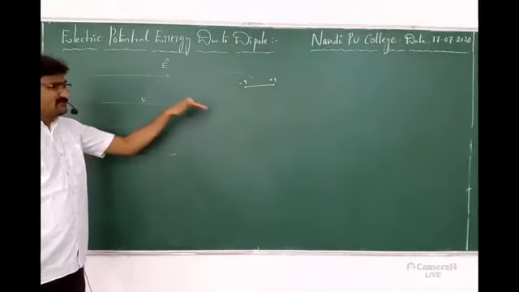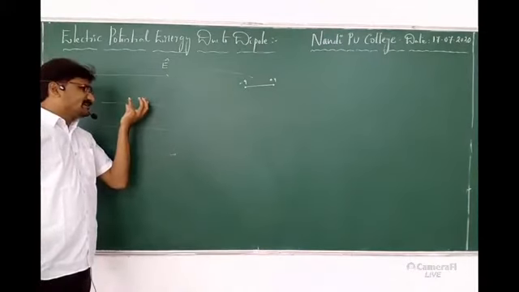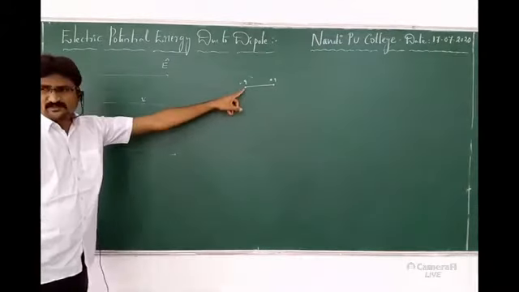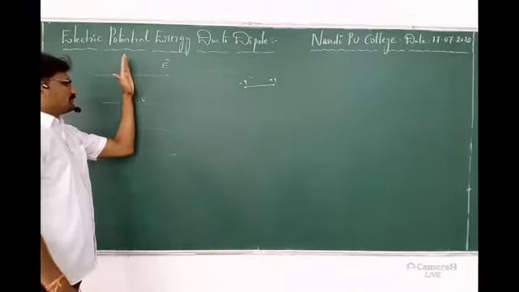So to get the derivation, I can take it once the dipole has reached here.